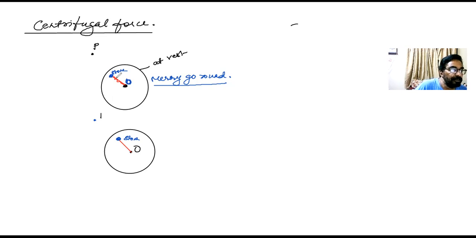So the thread of the stone, the string, is a bit loose, you can see. Then there is also an observer P outside. The observer O, as if you are standing here at the center, you see it is loose, and observer P also sees it is loose. Now, this merry-go-round is rotated. It starts moving, uniform circular motion. So the first thing observer O will see is that this string tightens itself.